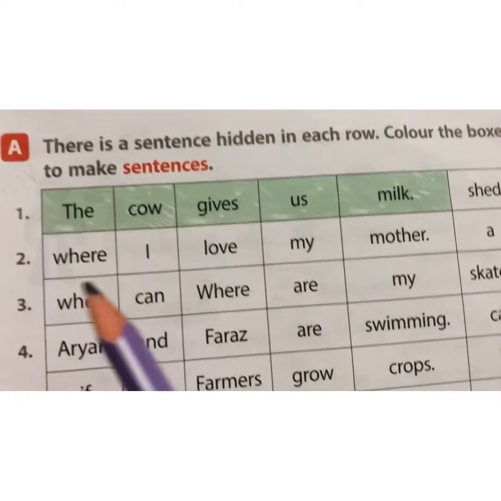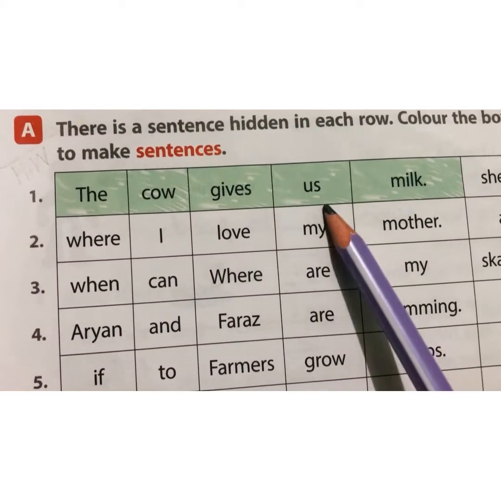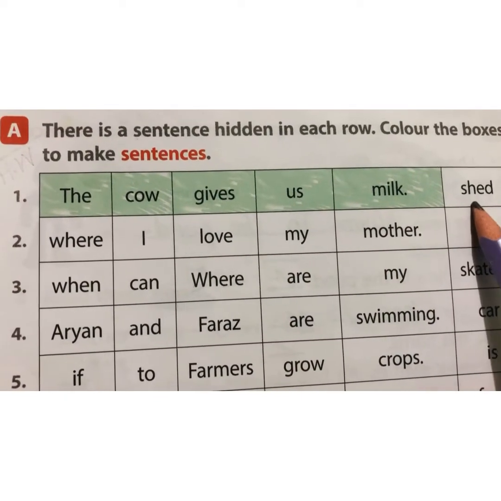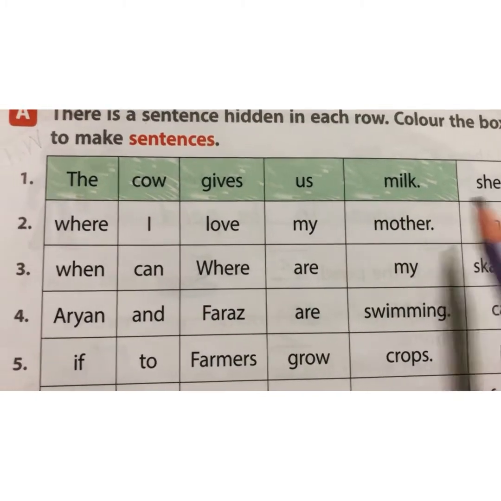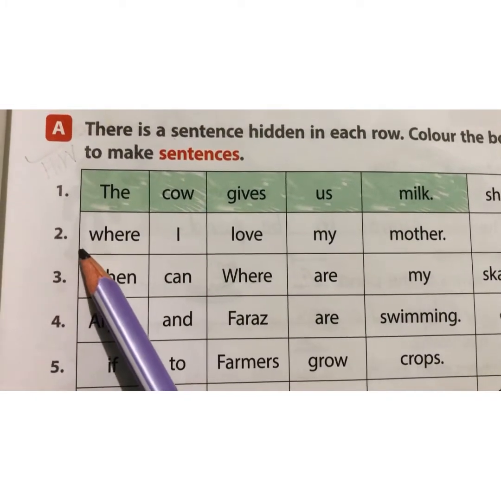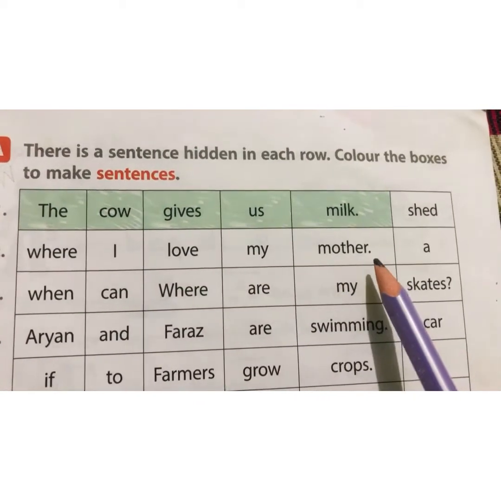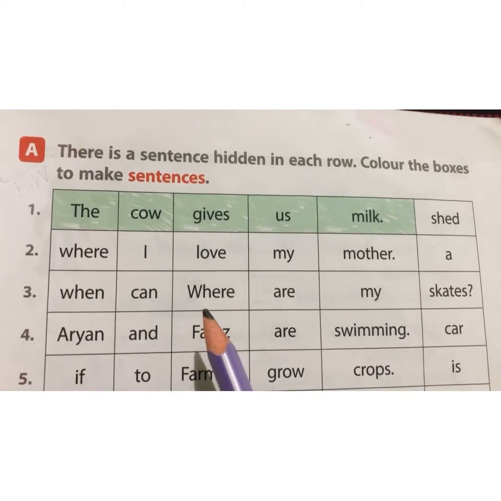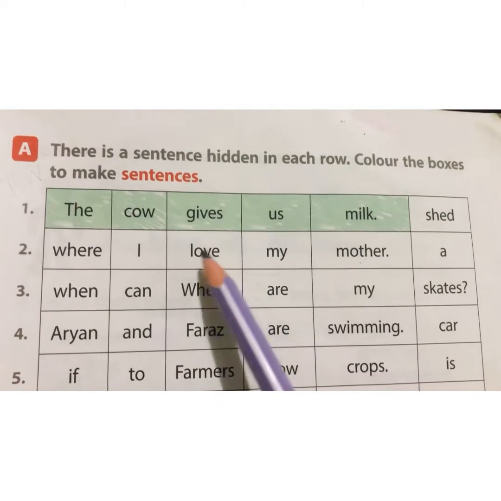Okay, so the first one is already done for you. The cow gives us milk. We will leave this shed. This is of no use here in the sentence. So the second one is, where I love my mother, full stop. So the correct sentence will be, I love my mother.